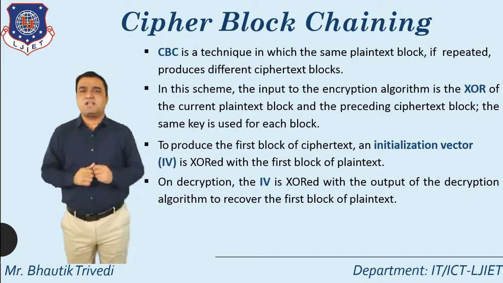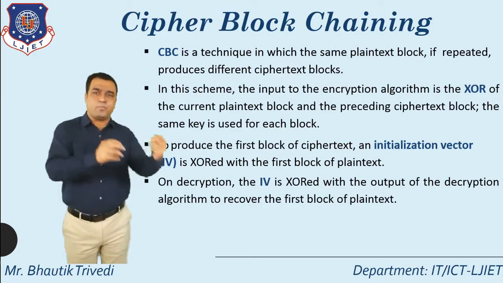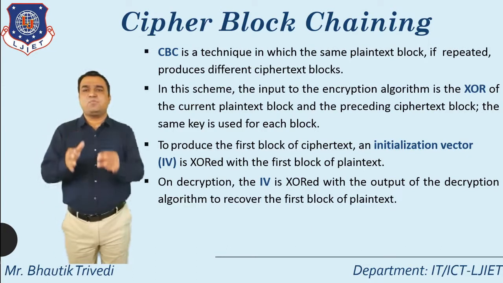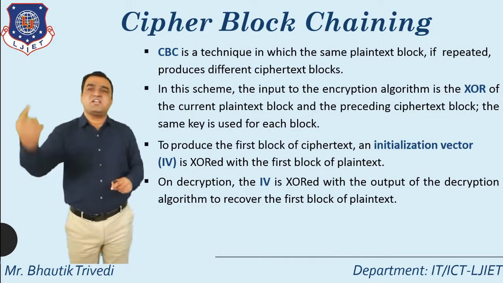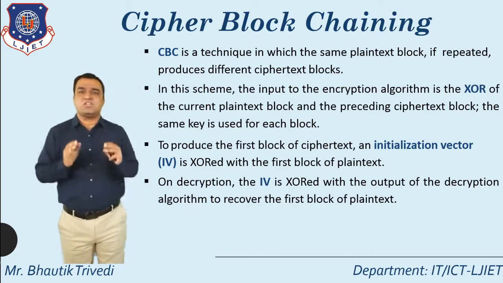So what's the scheme behind that? In this particular scheme, how do I operate the concept of CBC? In this scheme, the input to the encryption algorithm is the XOR of the current plain text block and the preceding ciphertext block, and the same key is used for each block.